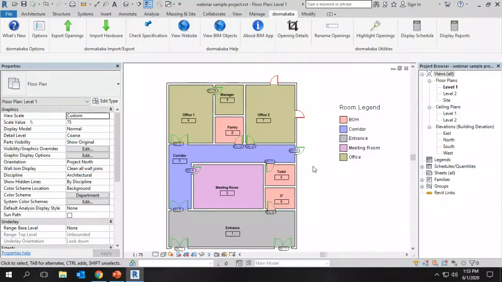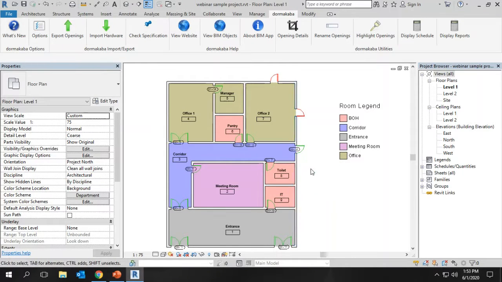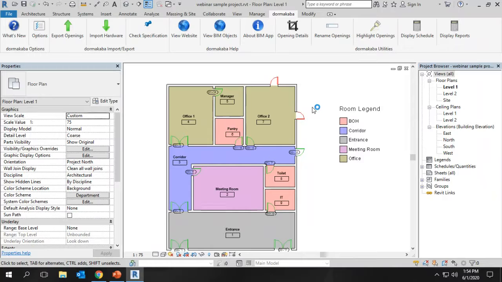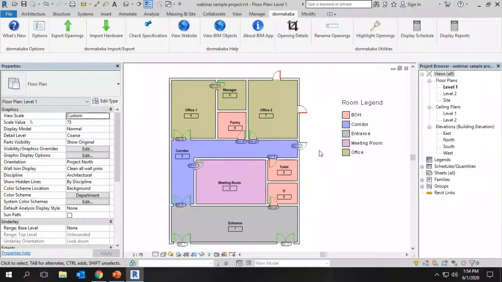Once the designer has completed the revision, he doesn't need to track the revision or cloud it before sending to Dormakaba. He can simply generate the next revision with the door schedule and send it to Dormakaba. Our software is able to track the changes: what are the new doors, what are the deleted doors, or if there is any change in the door properties like acoustic rating, access control or fire rating. If there is any change in a door, it will be highlighted, the revisions will be taken care of, and the right specification will be provided in the right way.